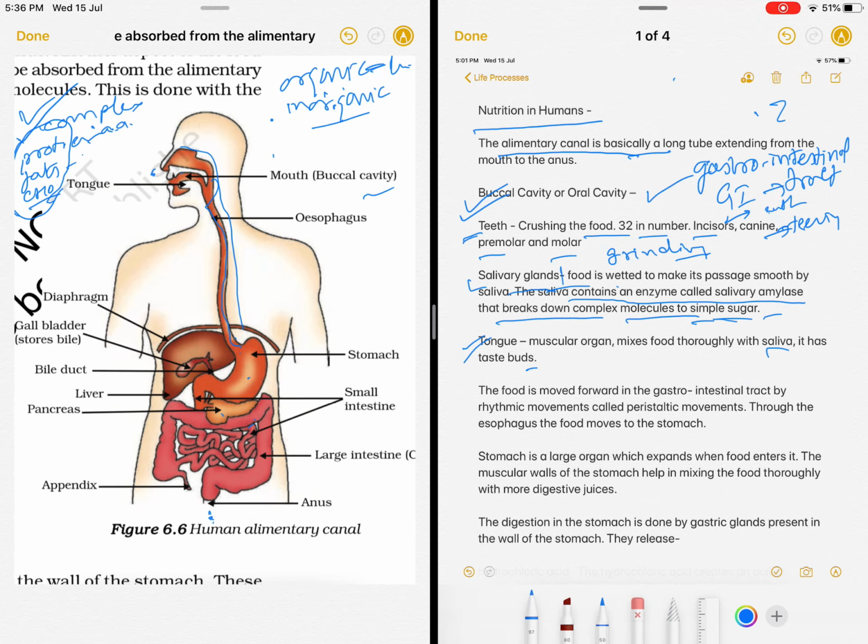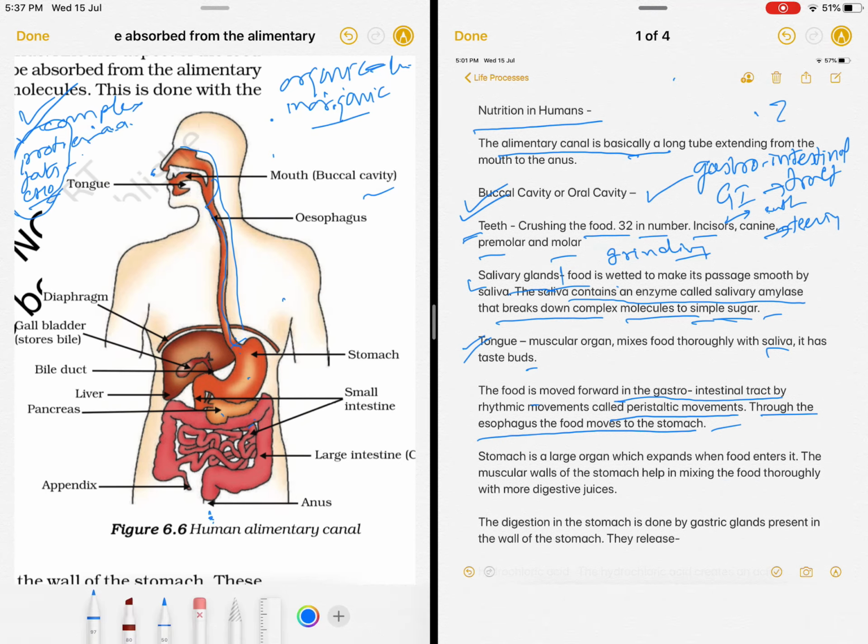And then the food finally moves forward into the oesophagus, and in the oesophagus hardly anything happens, it just moves ahead. So how does this food move through the gastrointestinal tract? It moves with a rhythmic movement called peristaltic movements. Of course, the gastrointestinal tract is made up of smooth muscles. We have learned what smooth muscles are. So this rhythmic peristalsis moves the food to the stomach.